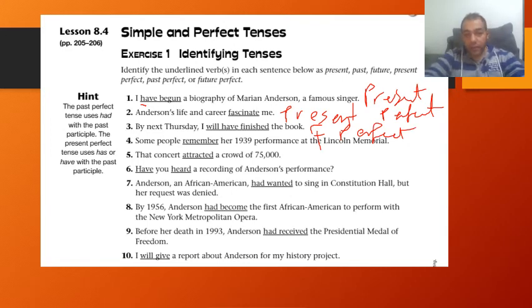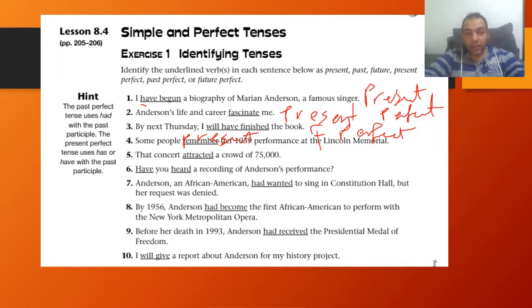Let's go to number 4. Some people remember her 1939 performance at Lincoln Memorial. So remember, this is in the present. Let me write it for you. Right. Present. The concert attracted a crowd of 75,000.